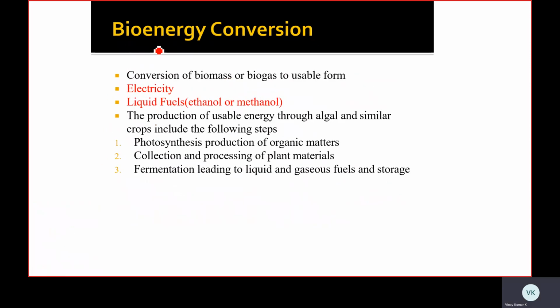Bioenergy conversion is a kind of waste recycling. In this, biomass or biogas is converted into a usable form, and by making use of waste material, we are generating electricity also. Then liquid fuels: the main liquid fuels are ethanol and methanol. The best example of producing methanol and ethanol from waste materials is sugar canes.